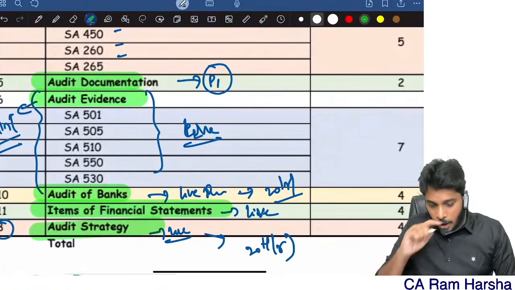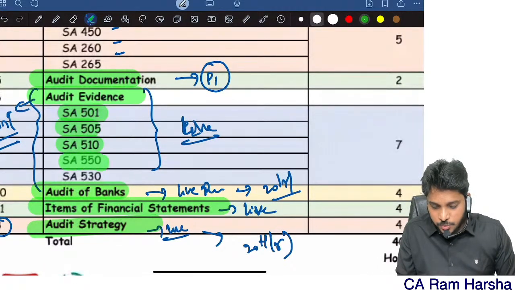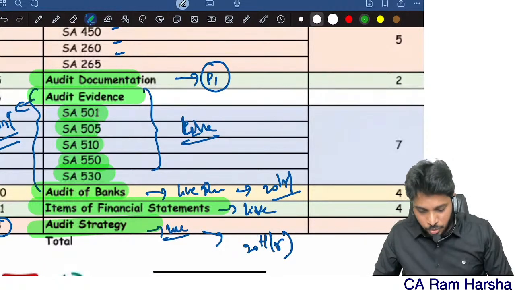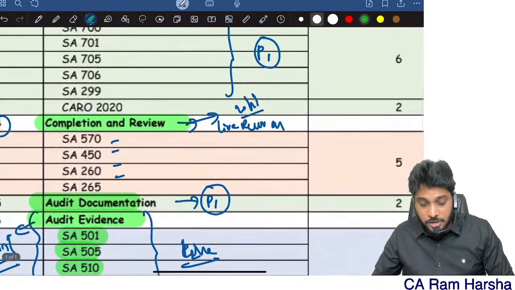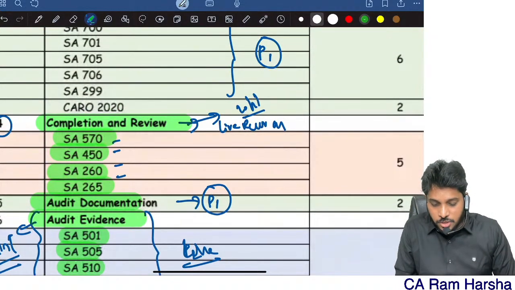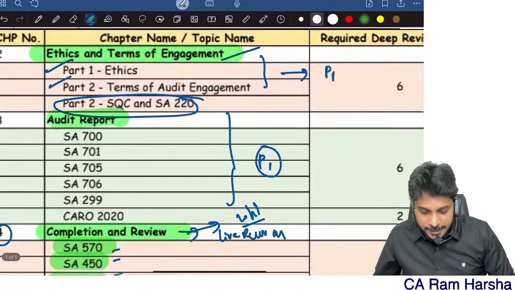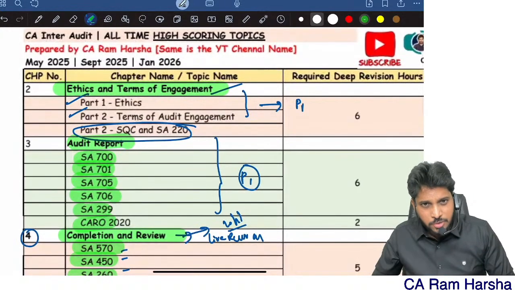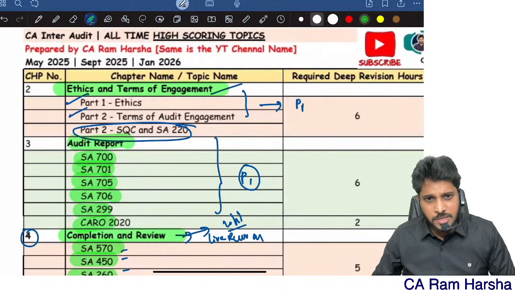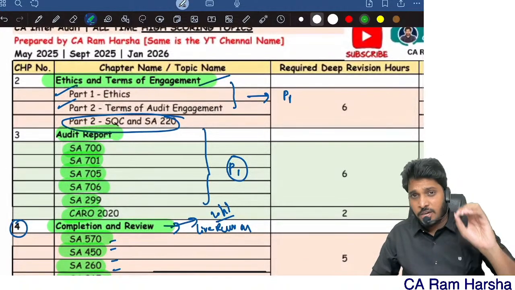Even you see audit evidence, these are the standards which I am recommending students to read. Okay, but maybe in the live revision, I'll be doing 1 or 2 more standards also extra if my time permits. You know, these are the topics. Getting it? So that's it. I made a video already about this. Please go through these topics, pakka you must revise.